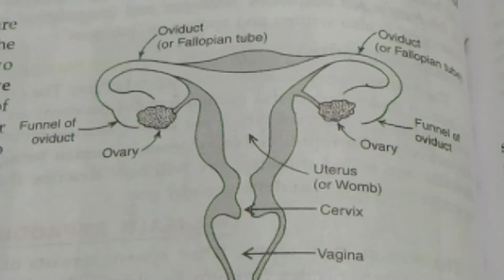Now next we have the uterus. The uterus is an elastic bag-like structure. When the egg gets fertilized, it is called the zygote. This zygote gets implanted, embedded in the lining of the uterus and develops into an embryo.